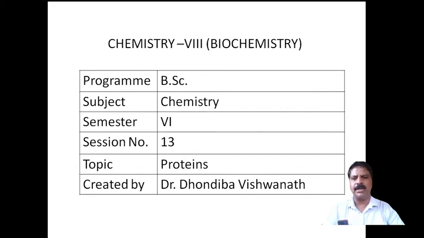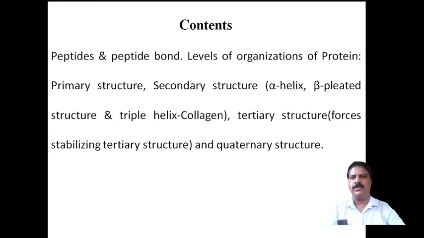Today I am going to discuss the 13th session of Biochemistry, paper 8, which belongs to proteins of 6th semester BSc. In this session, I am going to discuss peptides and peptide bond, and levels of organization of proteins: the primary structure, and the secondary structure, in which I have to discuss the alpha helical structure, beta pleated structure, and triple helix structure in collagen.